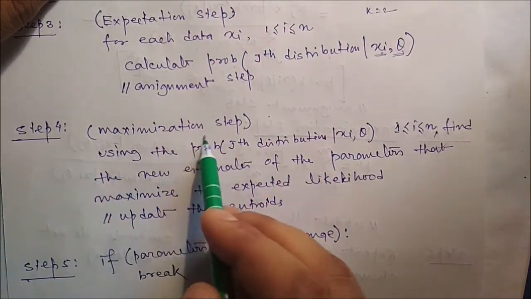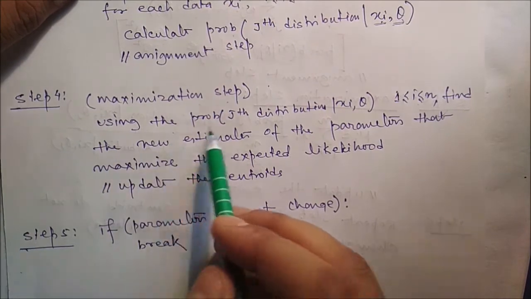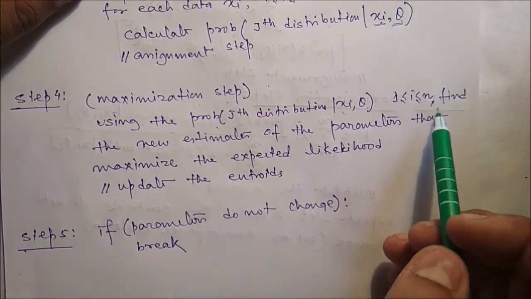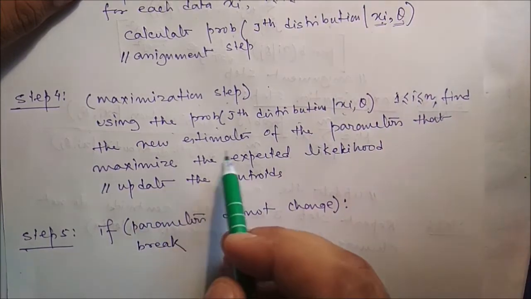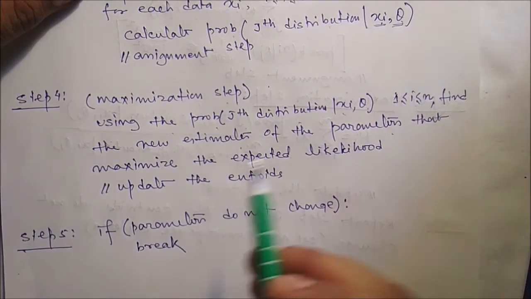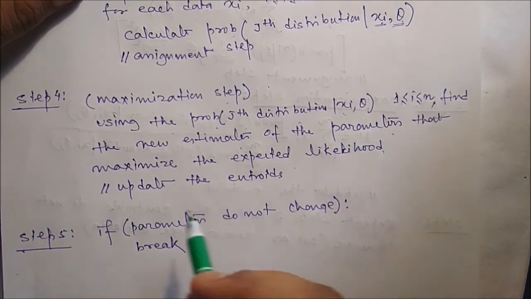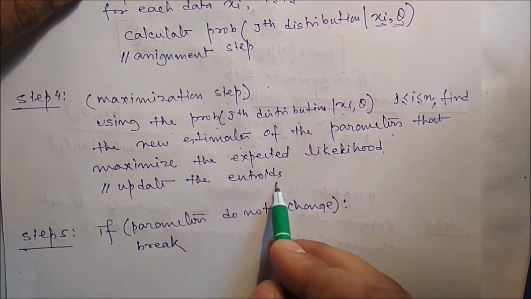Next is the maximization step. Using the probability of the jth distribution given xi that we just identified, where i varies from 1 to n, find the new estimate of the parameters that maximizes the expected likelihood. Here it is called updating the centroids.